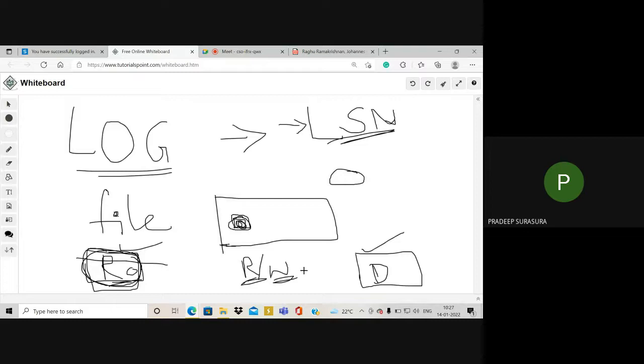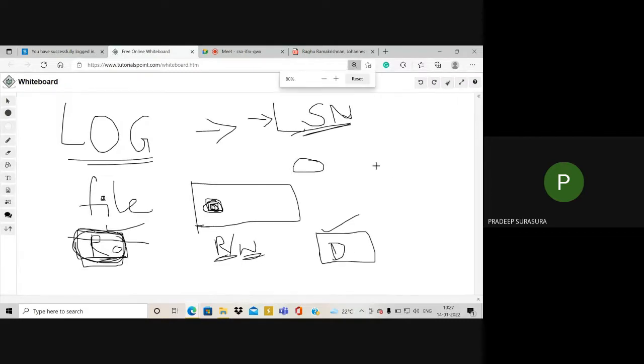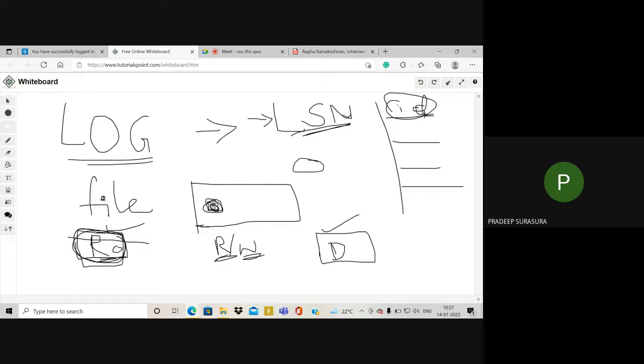Now what happens is, you have one LSN like this. In LSN, you have the last sequence number, the last transaction ID. So when you're transacting next time, this transaction ID is written into your chip.